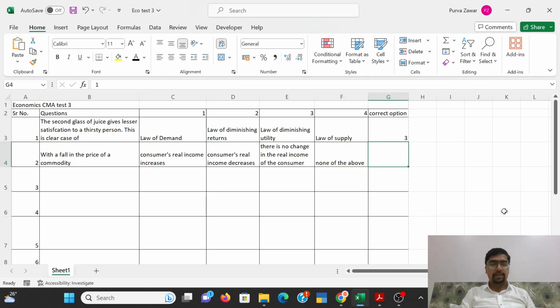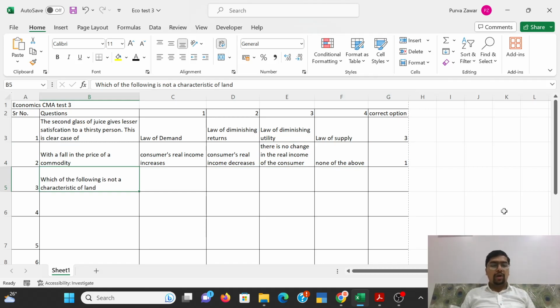I hope you got the answer. Yes, it's option 1. Ideally, if the prices go down, that means you can get the same things at a cheaper cost. So you will be left with money. Your income will increase. If a 100 rupees thing goes down to 90, it means you can get the same thing by spending 90 rupees. You will have an additional 10 rupees which will increase the real income.